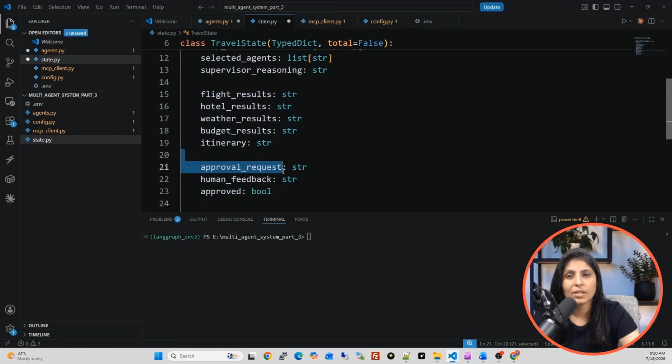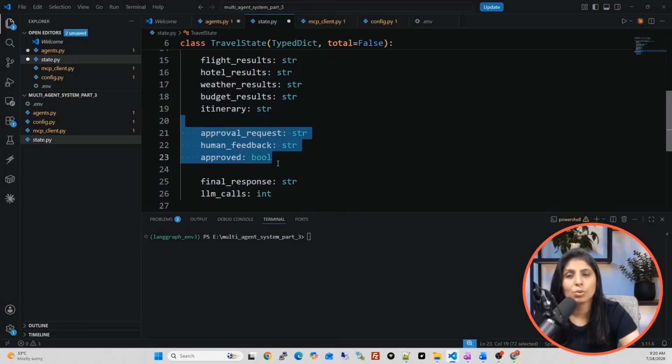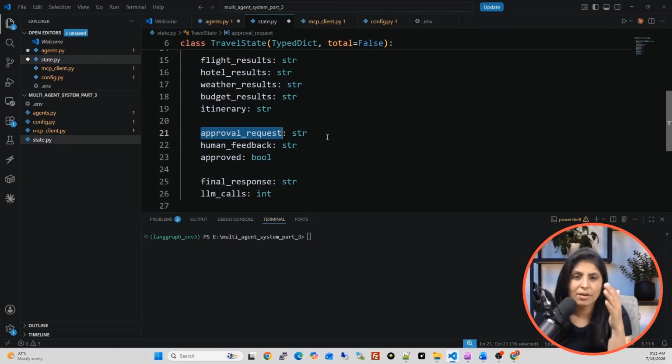And guys, after that, these three lines are new. These three lines are related to the human in the loop feature. First, approval request. I told you that our travel AI application will start working, and every agent will do its work. Then we have the itinerary agent, which will generate the draft of the itinerary.